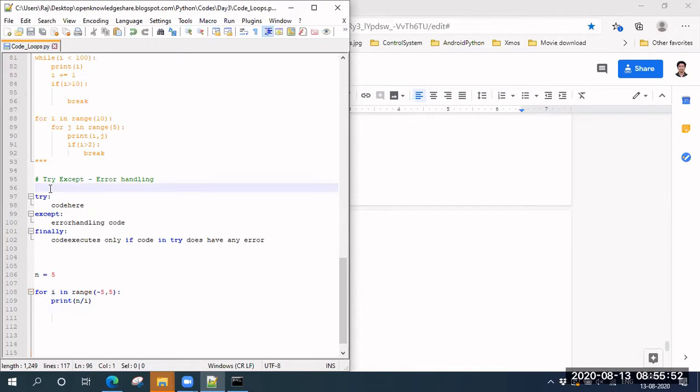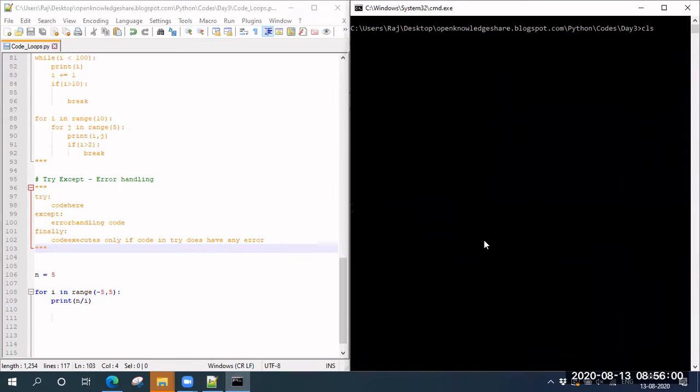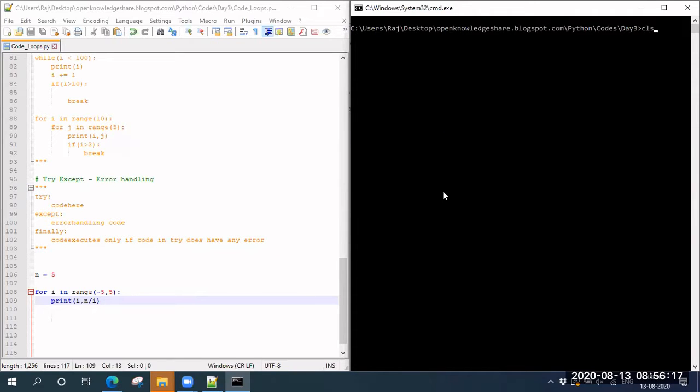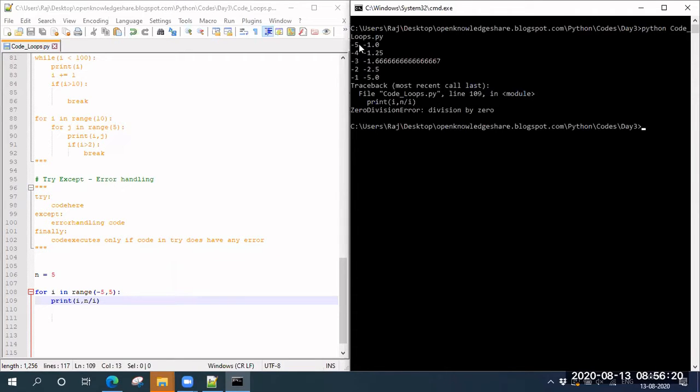So let's see what it will do. Let me comment out this code structure and see what it does. If you see here, it has worked till, let me also print i separately. It was a division by 0 error, because of which the code stopped in between. If you see, it started from -5, -4, -3, -1, and at 0 it has given a division by 0 error, right? But it did not print the others.